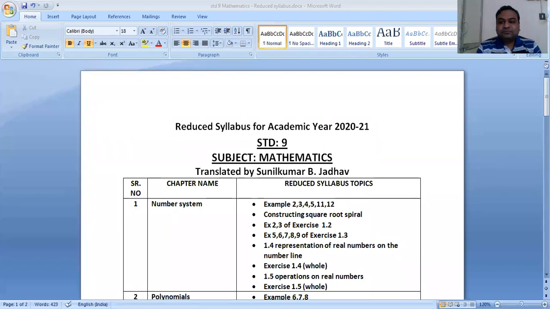So students and teachers, just take your textbook in your hand. I will present this screen in which only the reduced portion is written, but for those topics which are included, I will discuss them. So you can tick mark in your textbook. Let us begin with it. I will share the screen with you, in which you can see which topics are excluded from the syllabus. I hope you are able to see the screen. Let me zoom in a little bit.